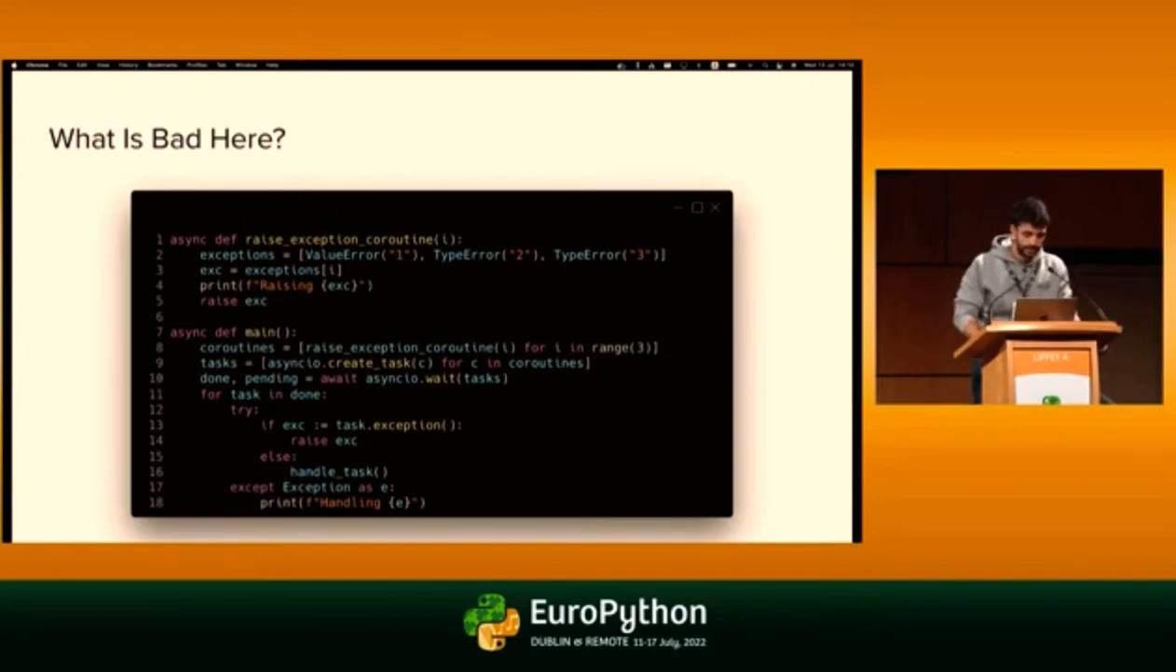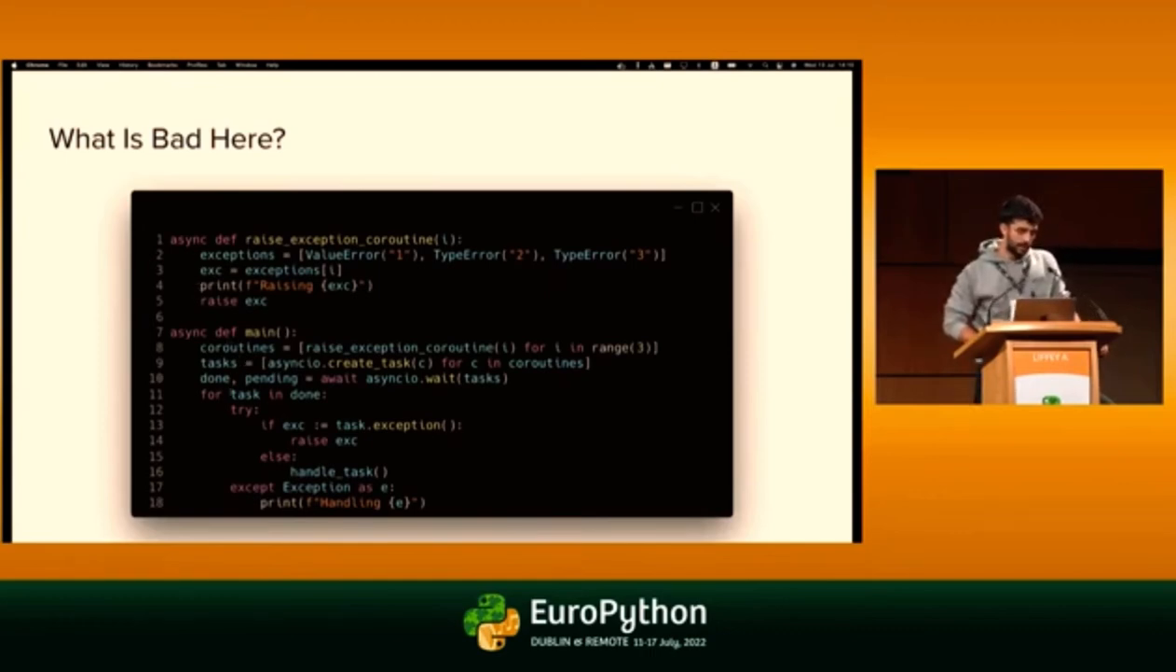we run this code. So we create coroutines. We then create tasks out of those coroutines. Tasks are like coroutines, but they're higher level objects. So we have an easier interface for interacting with them. For example, we have that exception method that returns us an exception if one occurred.